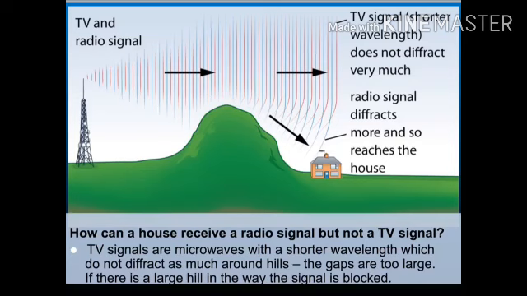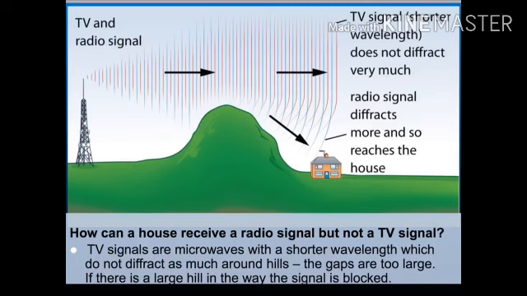The transmitter in the picture is giving off a TV signal of microwaves and a radio signal made up of radio waves. This house has got a receiver and it wants to try and receive the microwaves and the radio waves. However, we have got a very big obstacle in the way. Now, the only signal that the house is picking up are the radio signals.